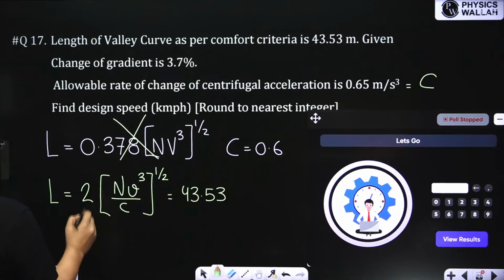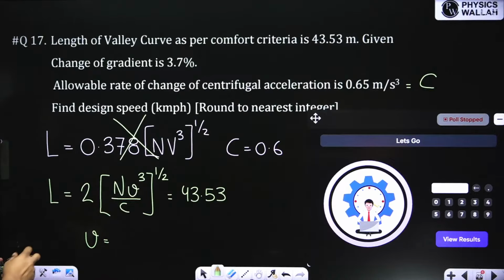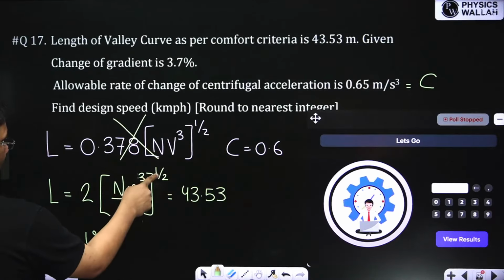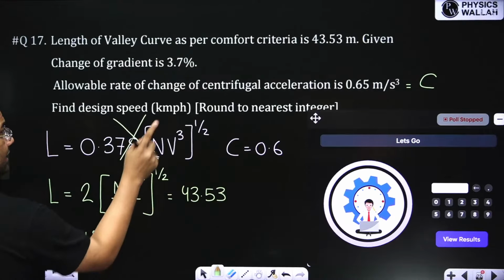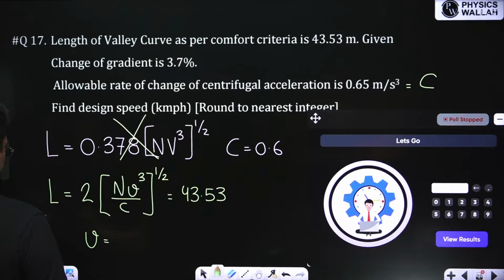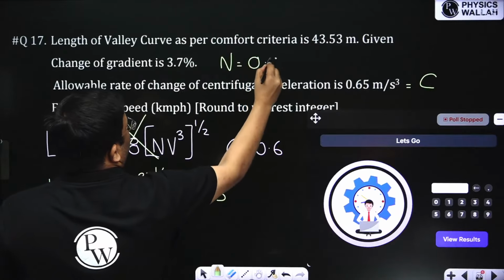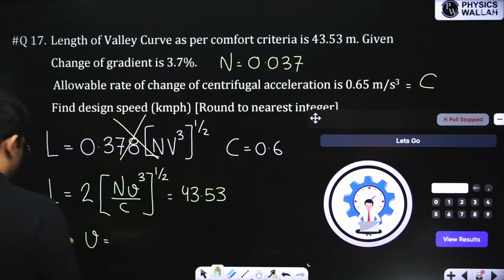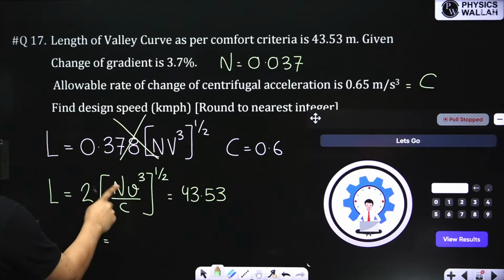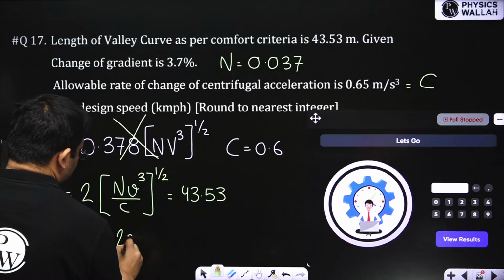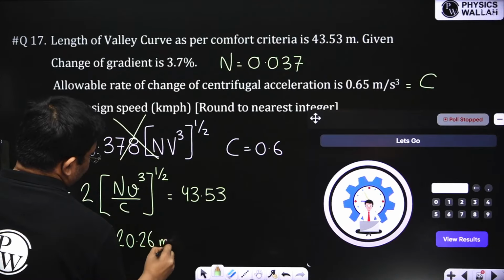So if I find small v from here, I will divide 43.53 by 2, then I will square it because this is a square root. Then I multiply by C, which is 0.65, and divide by the change of gradient given, that means N is 0.037. So I'll get this v cube. Then I'll take the cube root of this. So v I am getting 20.26, but this is meter per second.